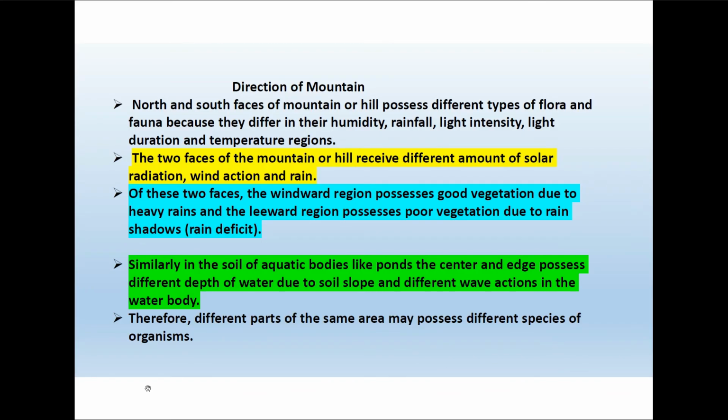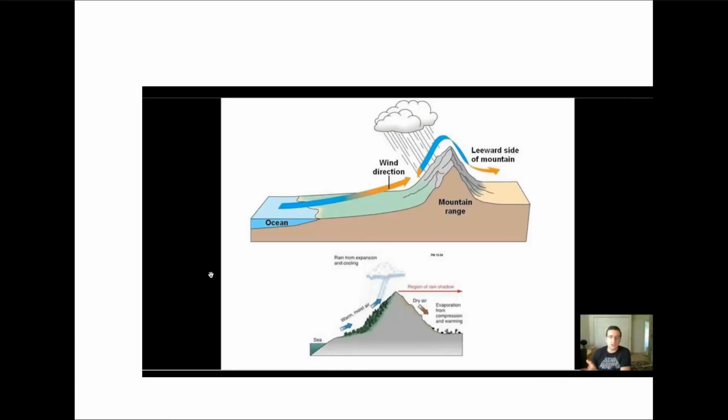Direction of the mountain. The north and the south faces of the mountain also possess different types of flora and fauna, because the two faces of the mountain or the hill receive different amounts of solar radiation, wind action and rain. Of the two faces, the windward region possesses good vegetation due to heavy rainfall, whereas the leeward region, which is the other side of the mountain, possesses poor vegetation because of the rain shadow region. There is no rainfall here. It is a rain deficient region.